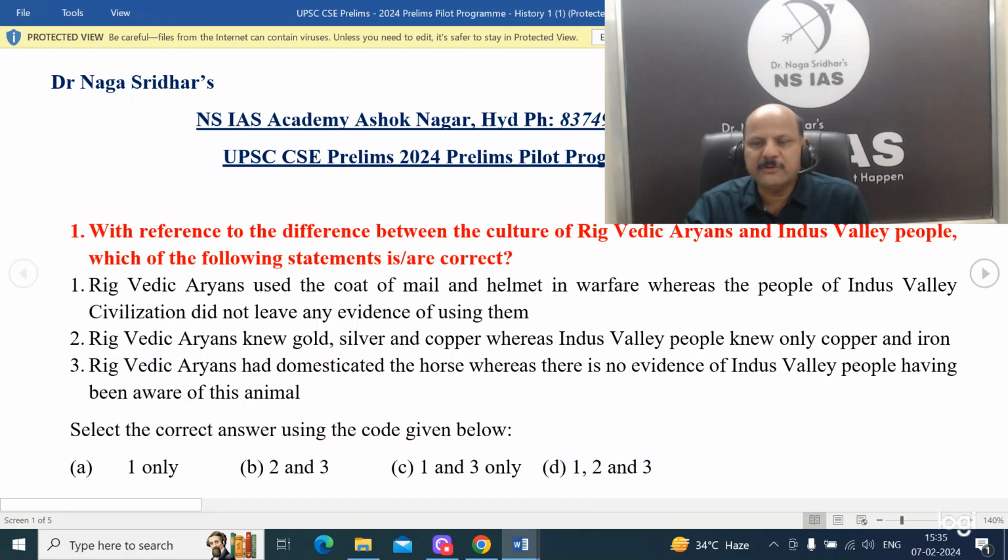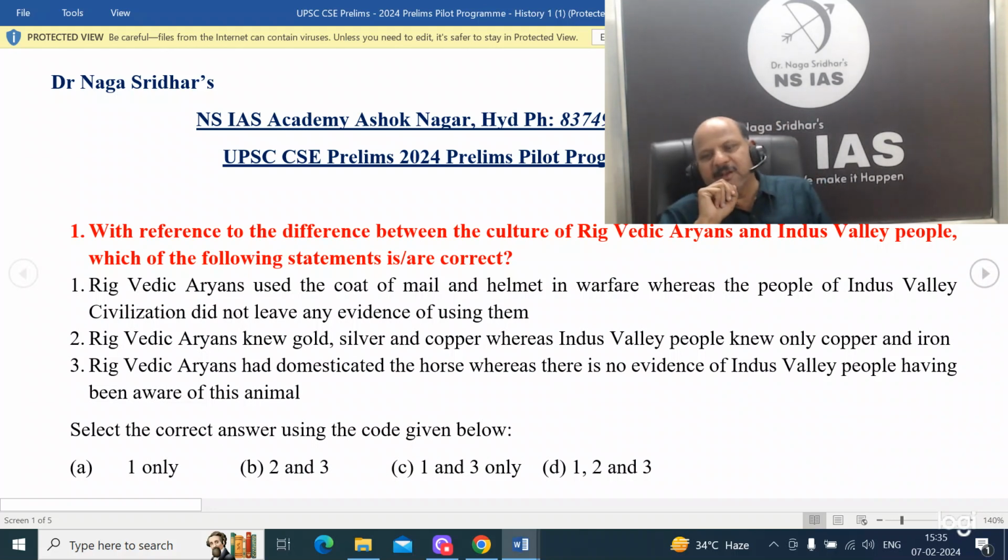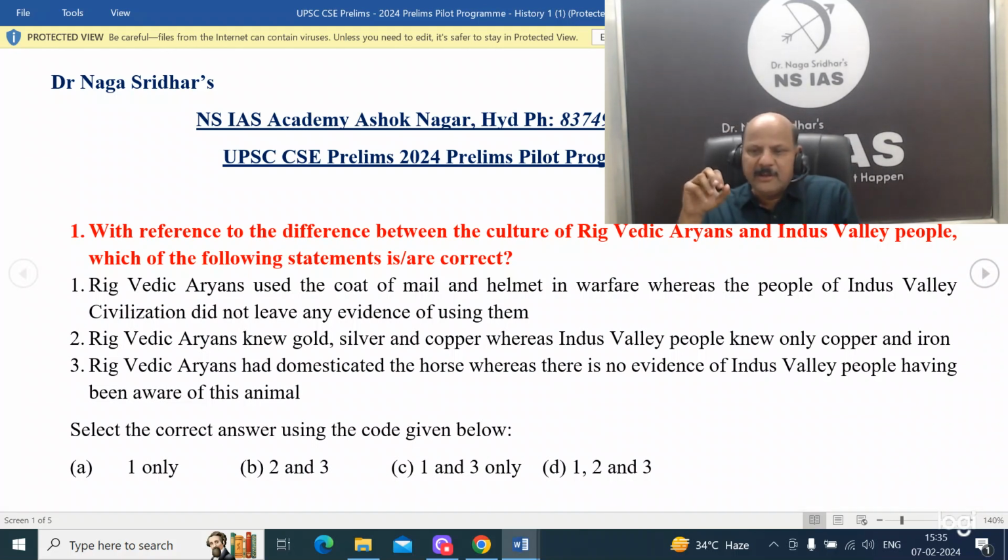With reference to the difference between the culture of the Rigvedic Aryans and the Indus Valley people, which of the following statements is or are correct? Statement based questions are very high in UPSC, so you have to be careful. That is why I always say you also need to see the concepts. Prelims is not always facts, history is not always facts. They may give concepts. When you read NCERT or any other class notes or textbooks, you should try to analyse and observe the concepts.